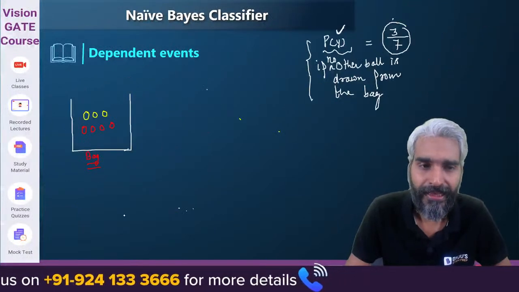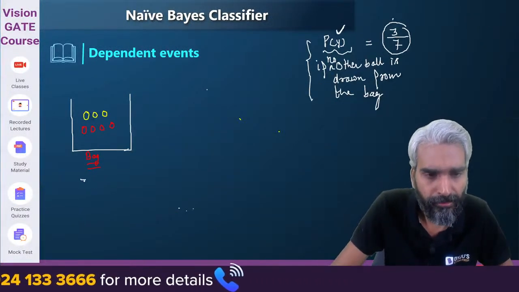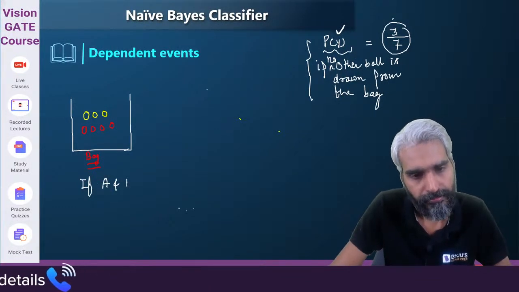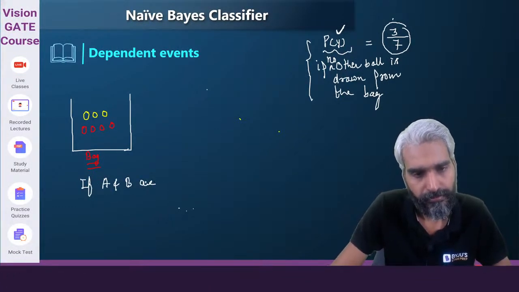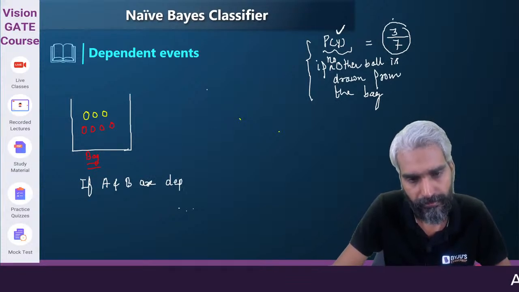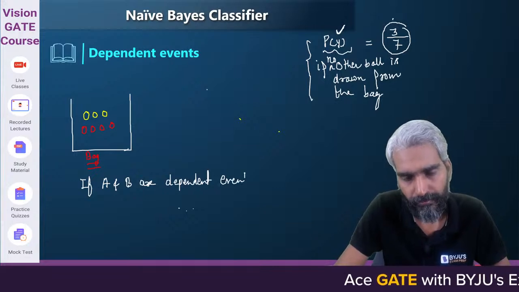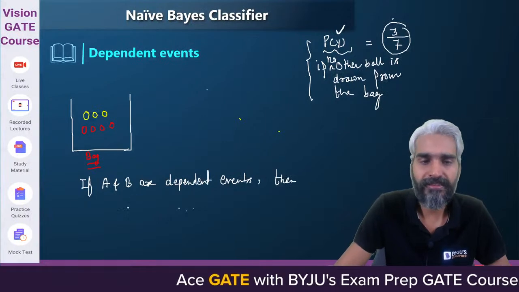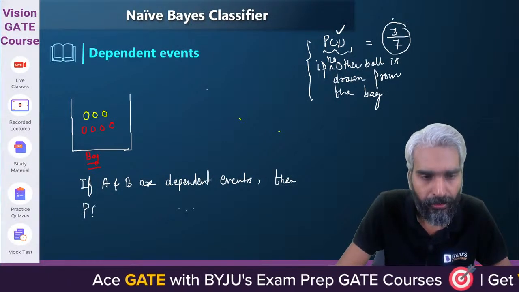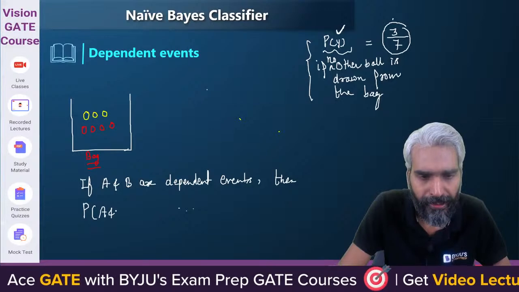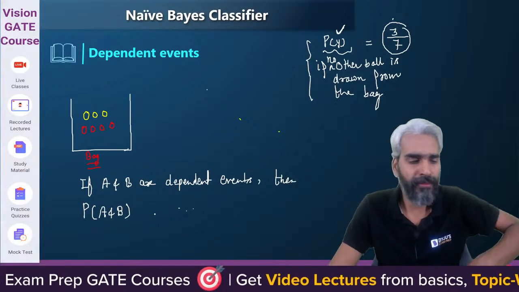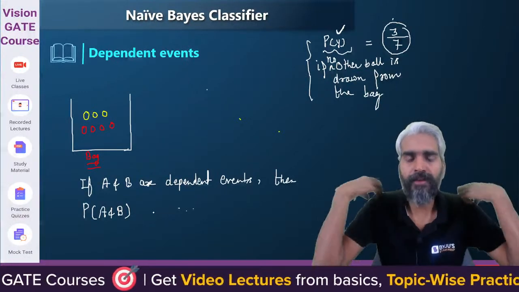This time, if I ask you the formula, in case A and B are dependent events, then what is the probability that events A and B both will occur?